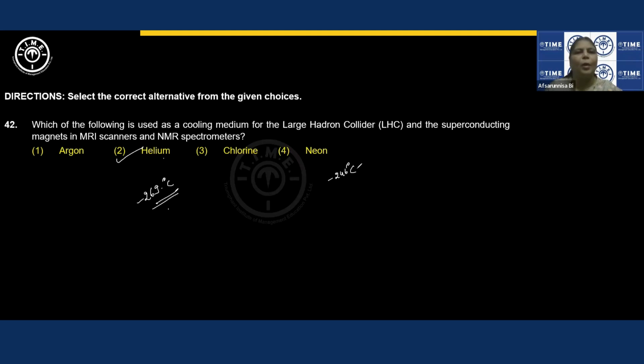So in order to overcome all these things, nowadays as a pre-cooling medium, we are using neon and hydrogen, right? Suppose if in the question you see pre-cooling medium, then you need to choose either neon or hydrogen. But if they just ask you cooling medium, primarily only helium is preferred, right? Helium will be the correct answer, right?